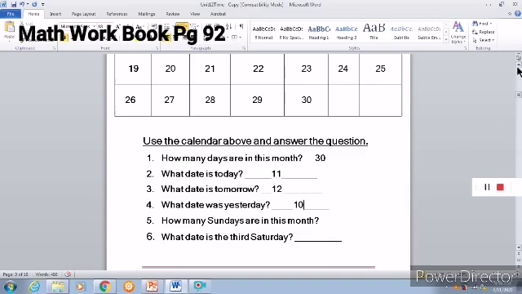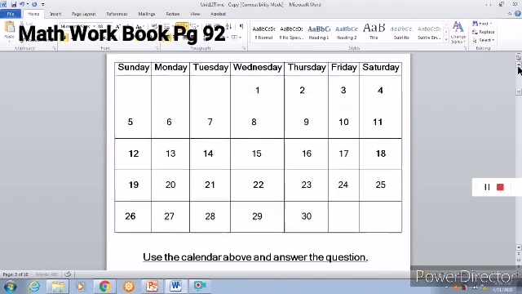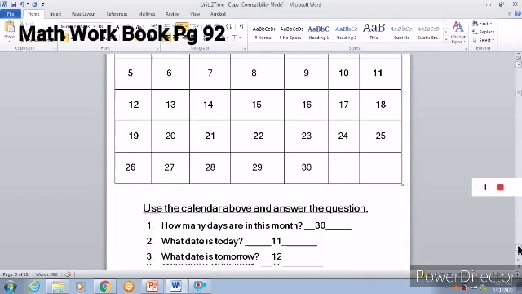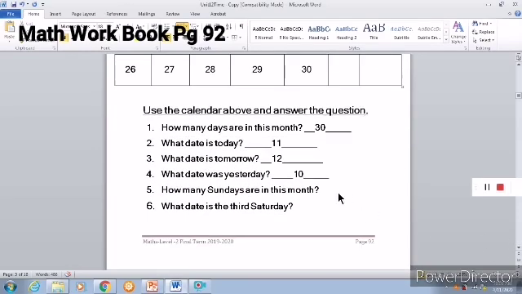And how many Sundays are in this month? Go to the calendar. Let's check. See, this is Sunday. So, first it is blank. So, how many Sundays do we have? 1, 2, 3, 4. In this column, whatever is there, those are all Sundays. Below Sunday, whatever is there, those are all Sundays. So, we have 4 Sundays in the month of April.